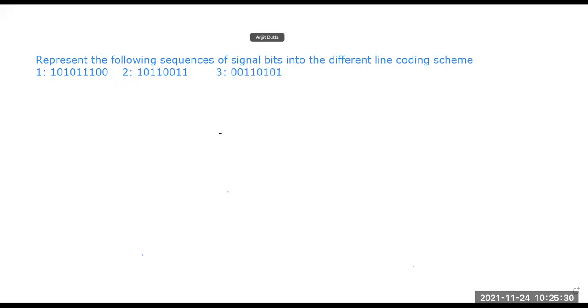These are the three values for which you need to draw the signal in the different line coding schemes, with respect to what we have discussed.